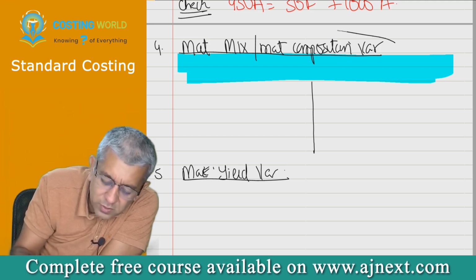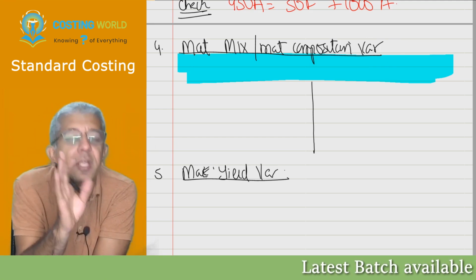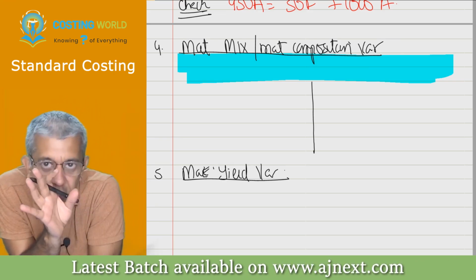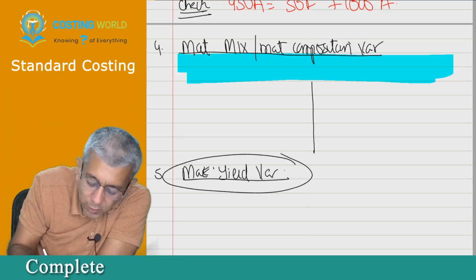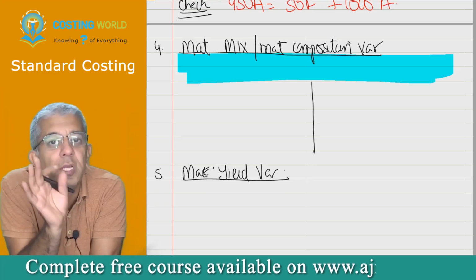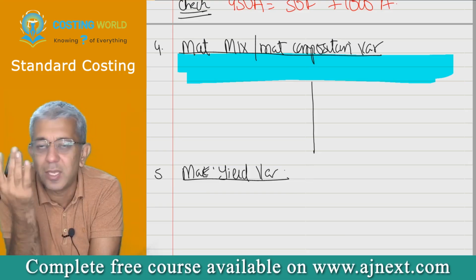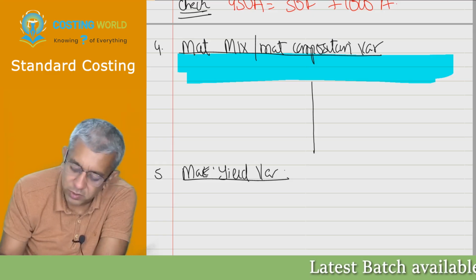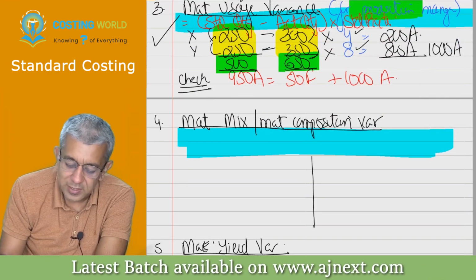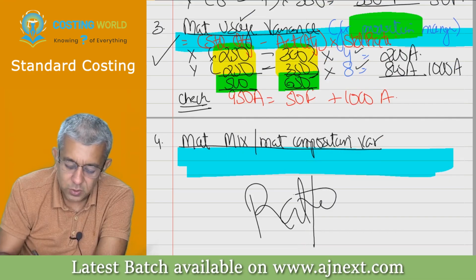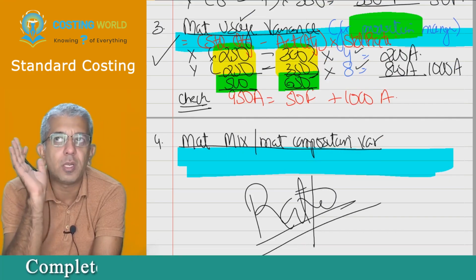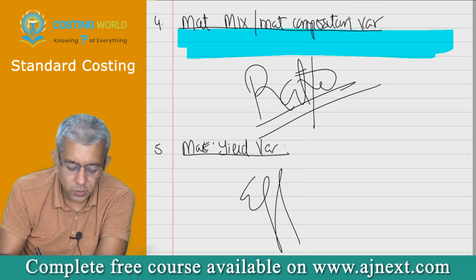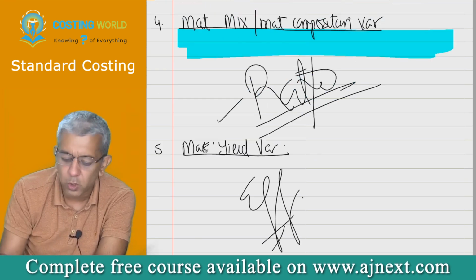So therefore, in mixed variance, I will only talk about what, beta? Ratio. Is that all okay? Yes. I will not talk about whether you are efficient or inefficient. And in this, I will not talk about ratio. I will only talk whether you are efficient or inefficient. Are the positions clear? Yes. So the fourth variance is only for the ratio part and nothing else. I don't want to blame him for his inefficiency. That I will certainly blame him for, but in the fifth variance. So today in the fourth variance, I'll only talk of ratio.